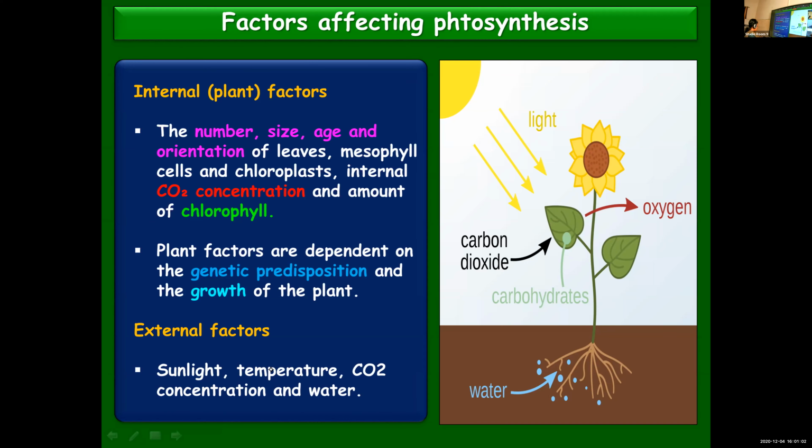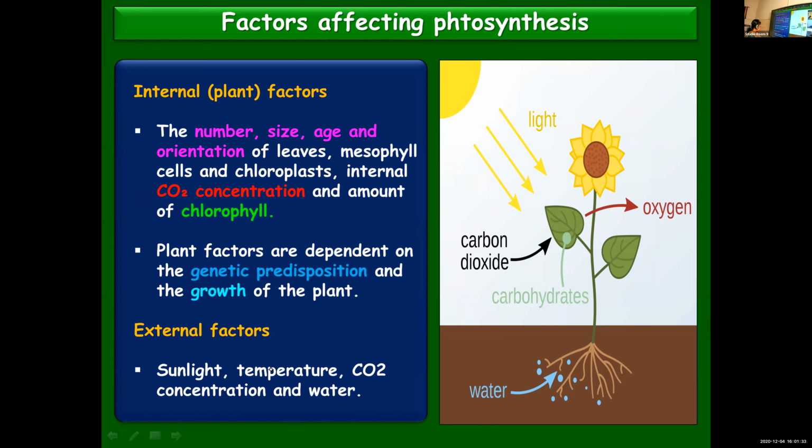At the same time, there are different external factors. When you take the case of photosynthesis, there are mainly four factors: carbon dioxide, water, sunlight. Already chlorophyll we discussed. So the main four factors needed are chlorophyll, light, carbon dioxide and water. Carbon dioxide, water and sunlight are external, but chlorophyll is internal.